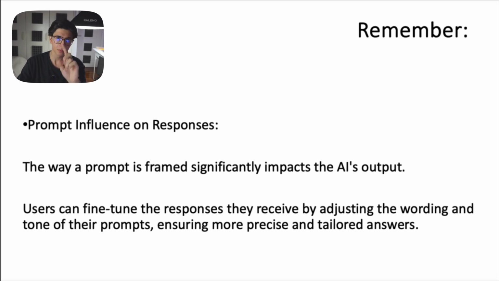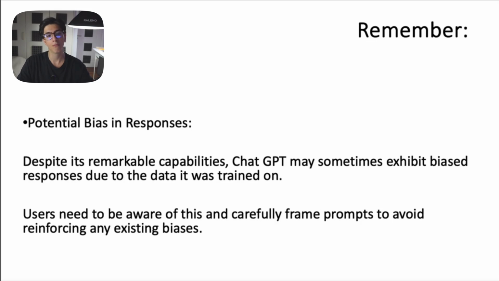Okay, now, another thing that you need to remember is prompt influence on responses. The way a prompt is framed, as we said, significantly impacts the artificial intelligence output. So I want you to remember that users can fine-tune the responses they receive by adjusting the wording and tone of their prompts, ensuring more precise and tailored answers by ChatGPT. So please screenshot this slide right here. It is extremely important for you to remember that the quality of your prompts dictates the output that we're going to be getting from this artificial intelligence model.